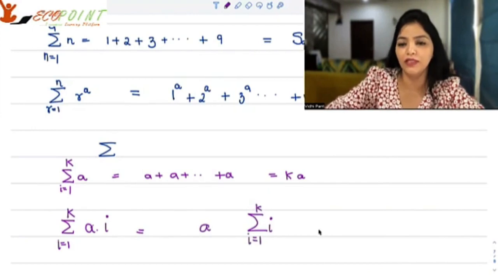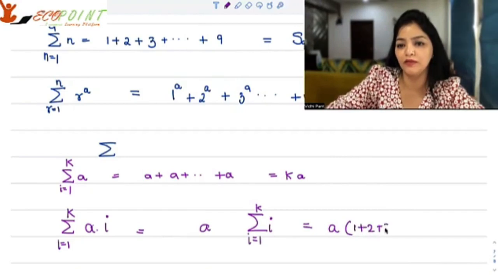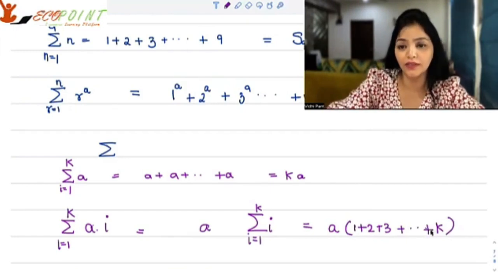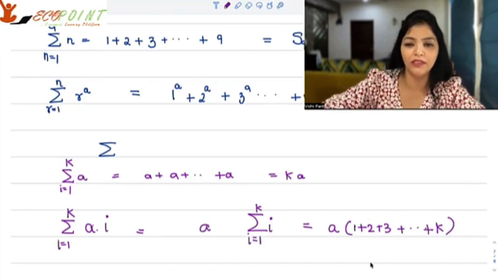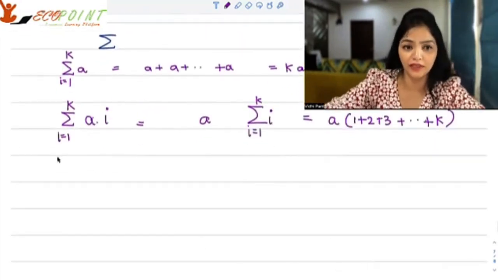So what's happening? You have a, and then you are adding 1 plus 2 plus 3 till k. Here, a is a constant. Then the third property is adding or subtracting the sums.